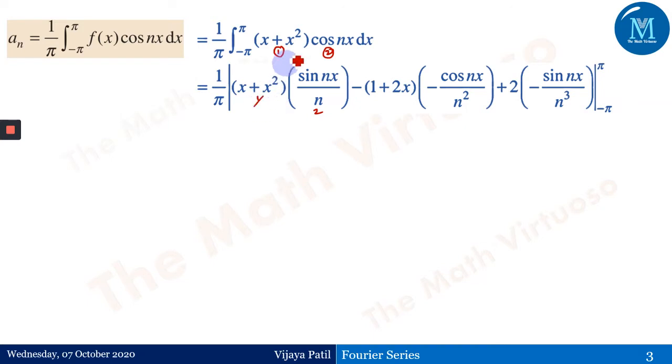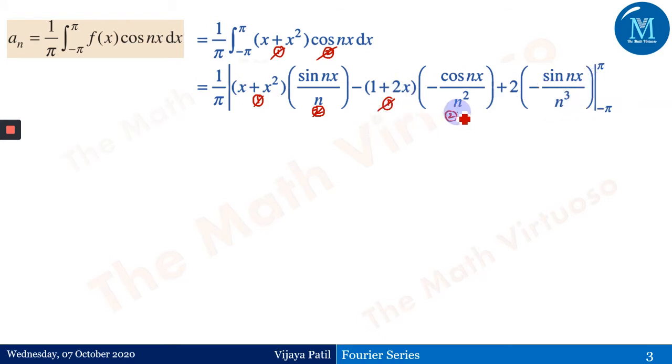Then this is the first function and this becomes the second function, which is nothing but the differentiation of the first function, that is 1 plus 2x, and integration of the second function, that is minus of cos of nx upon n square. This was the first, this was the second. Now differentiation of the first function 1 plus 2x is 2, and integration of the second function is minus sin of nx upon n cube.